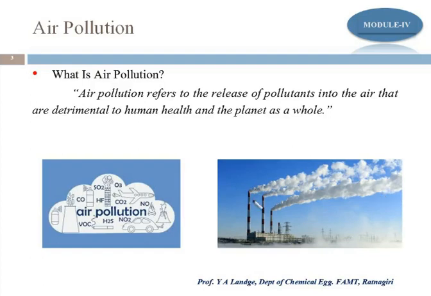Otherwise, it will be continuous, as it is continuously released from this chimney. Here you see, in the vicinity of the factory, the atmosphere gets polluted because of the fumes, because they may not be dispersed properly, and there is a limitation of the atmosphere to disperse them. You see here, in this picture, you can't see the buildings and all, because these pollutants are accumulated in this area. And this is the condition that we call air pollution.